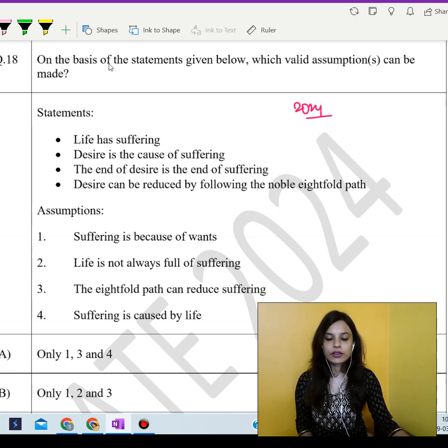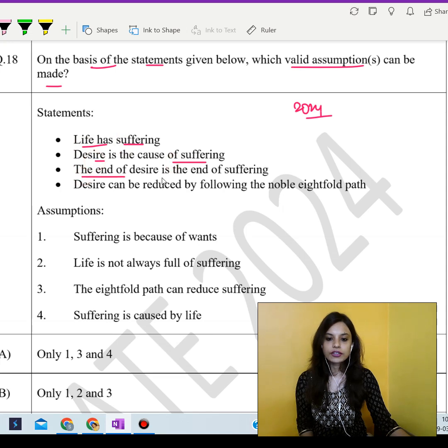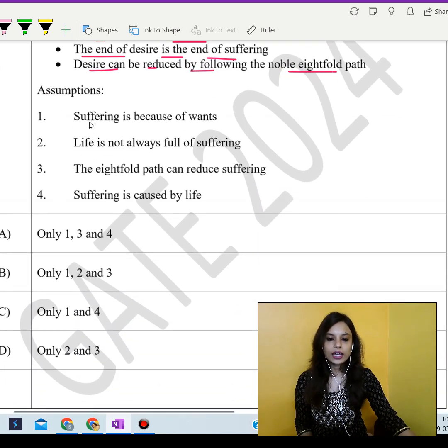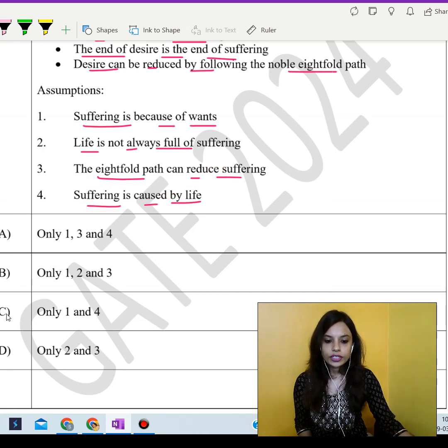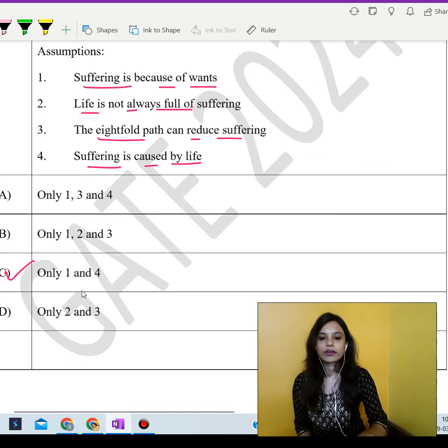Coming back to the question, on the basis of the statements given below, which valid assumptions can be made? The statements say: life has suffering, desire is the cause of suffering, end of desire is the end of suffering, and desire can be reduced by following the Noble Eightfold Path. The assumptions are: suffering is because of wants, life is not always full of suffering, the Eightfold Path can reduce the suffering, suffering is caused by life. Now over here, go with option C as the correct one.